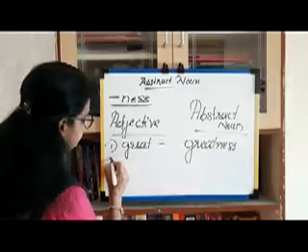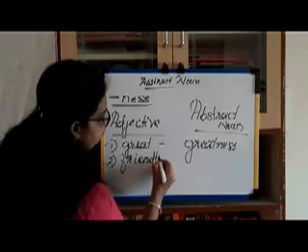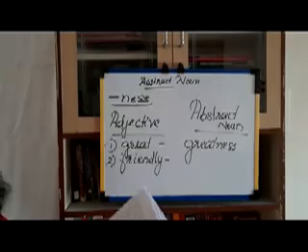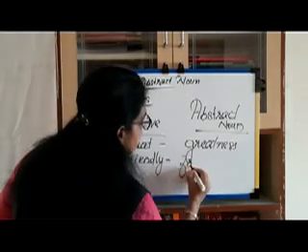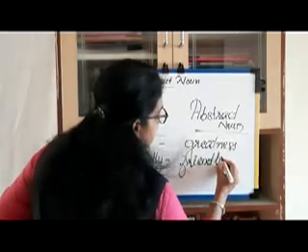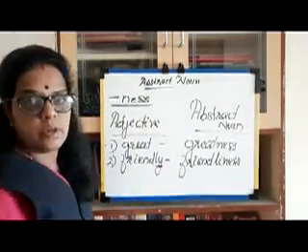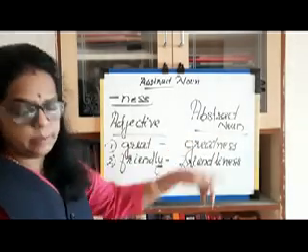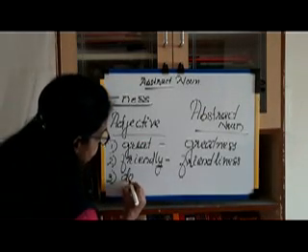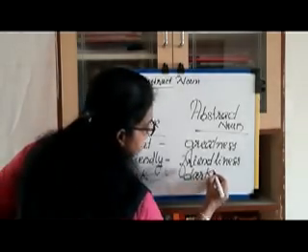Then friendly. Friendly is an adjective. We add -ness, so we get friendliness. You write it this way: friend, friendliness. The Y is avoided, we do not write Y. Now you get friendliness. That is an abstract noun. Next one is dark. We add -ness, darkness.